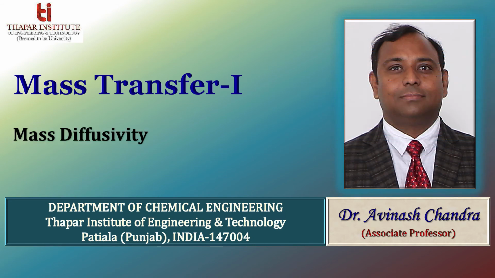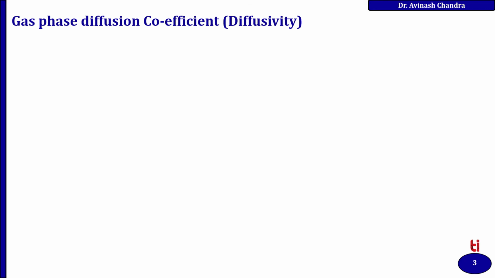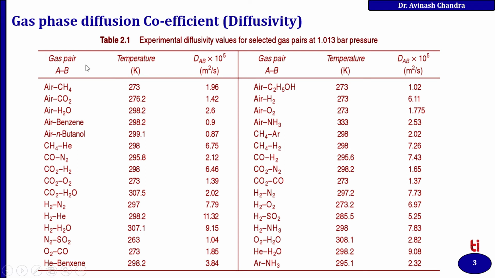Hello, today we are discussing the mass diffusivity of the system. Starting with the diffusivity of gases and the gas phase diffusion coefficient. In this table you can see the combinations of gases listed along with their diffusivity. You can see the air-CH4 mixture and air-CO2 mixture having diffusivity of the order of 1.96, 1.42, and so on.